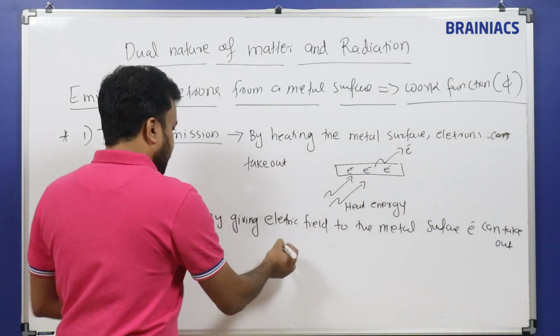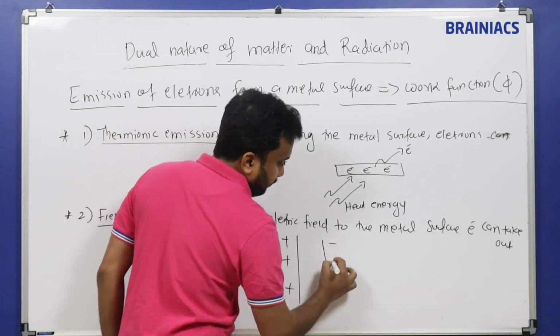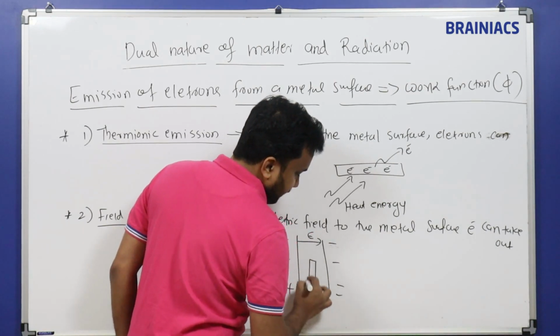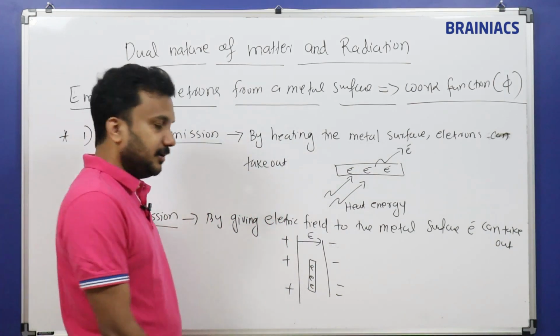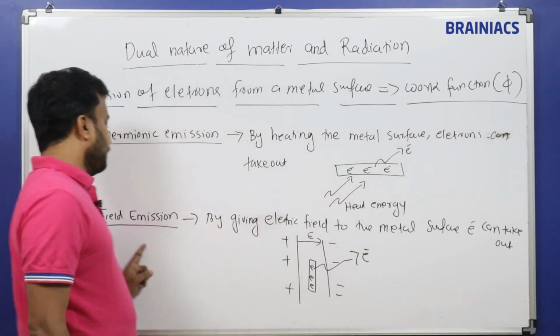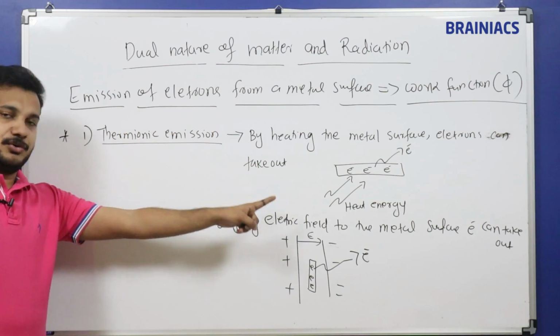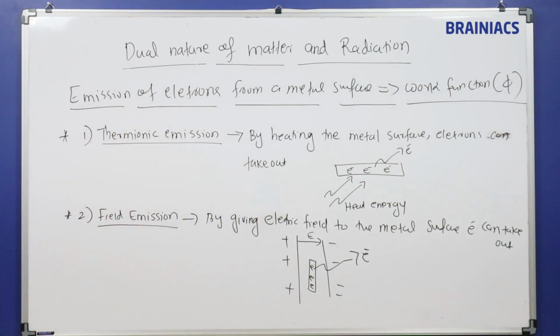Which means, I have an area which contains an electric field, a plus plate and a minus plate. Here I place one metal plate, and this region contains an electric field. Because of the high electric field, electrons are coming out, and this process is called field emission. So thermionic emission is because of heat, and field emission is because of the electric field.